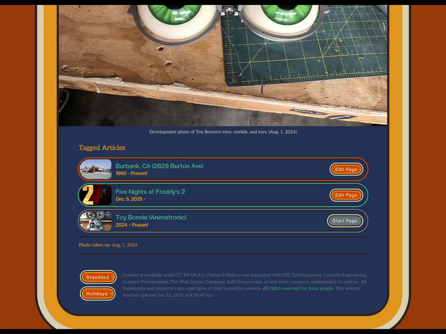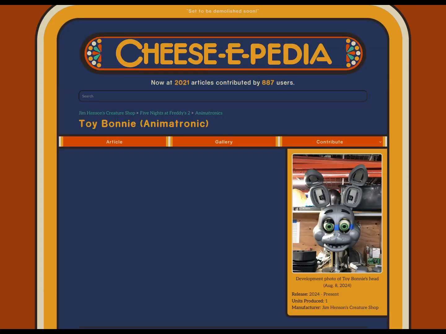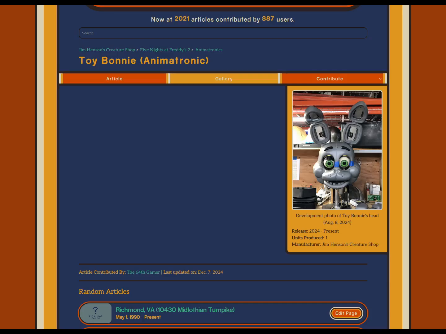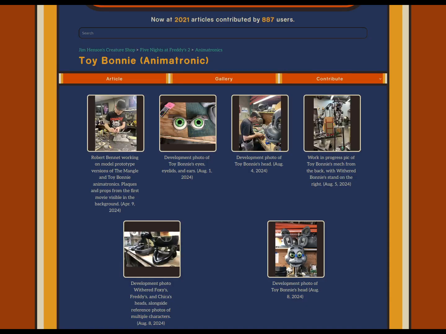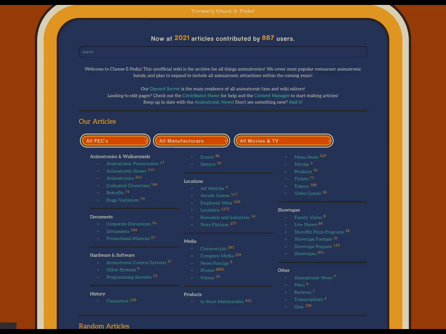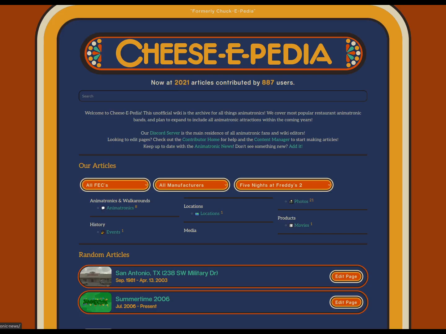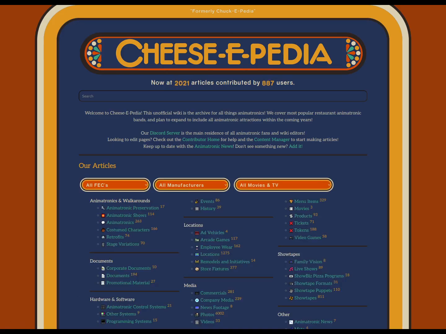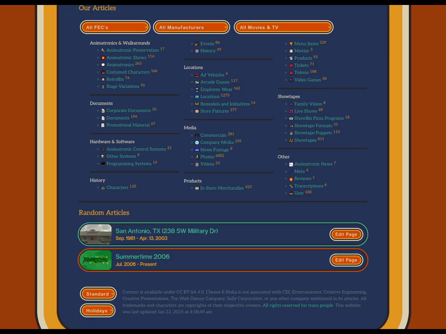Then I can click on a photo, and I can click on the Toy Bonnie animatronic, though it doesn't have really any information as we don't know much about it, but you can go here, see all those same photos. So it's very, very convenient. I want it to be as streamlined as getting to an article as possible without needing to search, because I want people to explore topics and really dive down rabbit holes into random things.